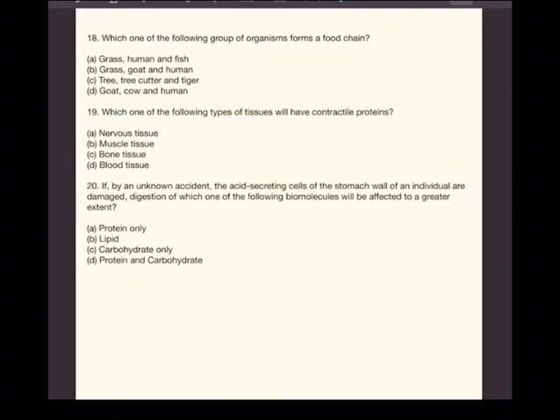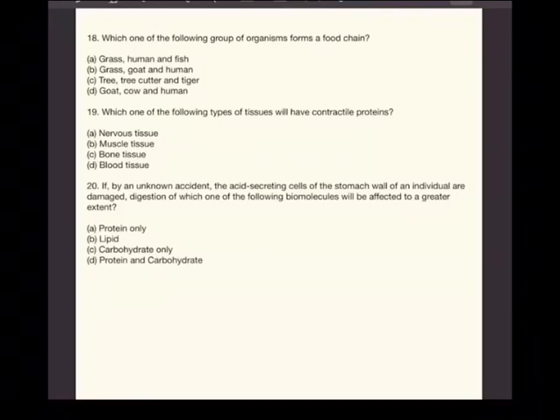And then grasses will be eaten by herbivore. There should be herbivore. In A, human is there, so that can't be. B, goat is there, yes, keep it there because goat is a herbivore. And C, tree cutter, that can't be. So keep that B option and then go to the next one in the food chain. Herbivores are eaten by carnivore. Now, in the case of B, you see, grass is a producer, goat is a herbivore, and human is say omnivore. So naturally, the answer has to be B.